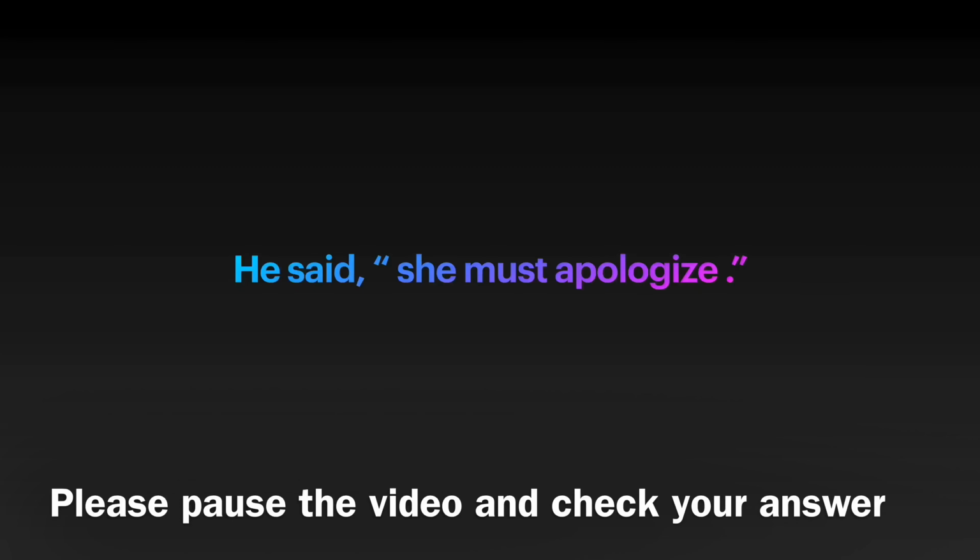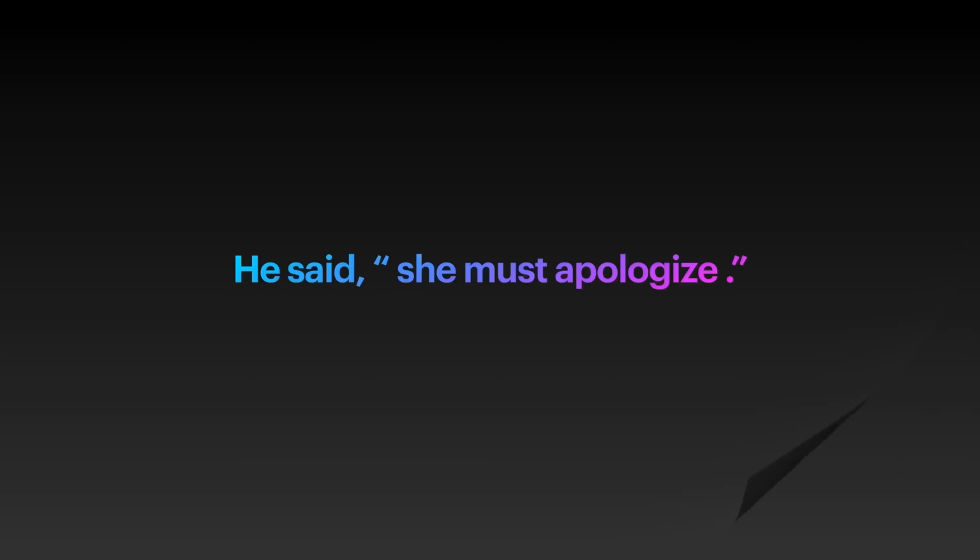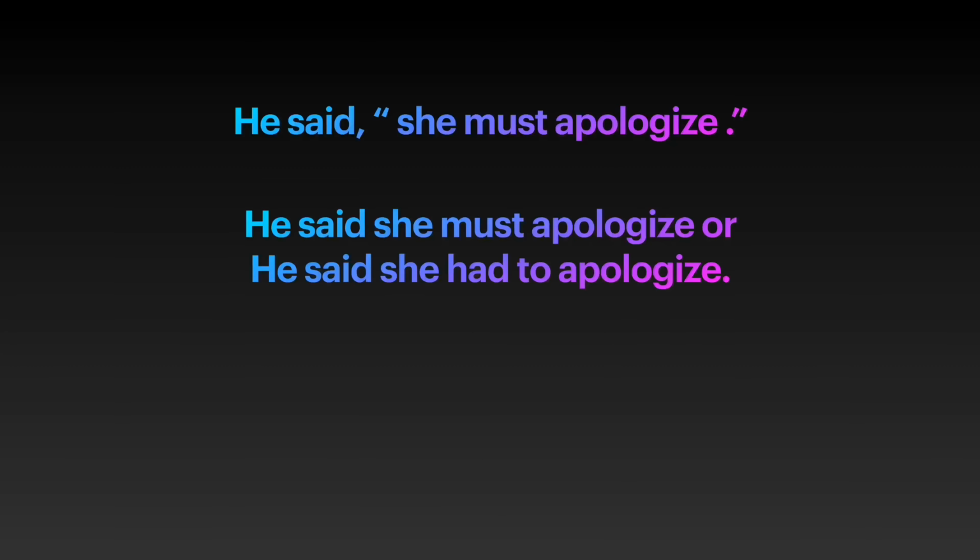He said she must apologize. We have already said if a modal auxiliary is in its base form in the direct speech, it will change to its V2 in reported speech, except must. He said she must apologize, or he said she had to apologize.